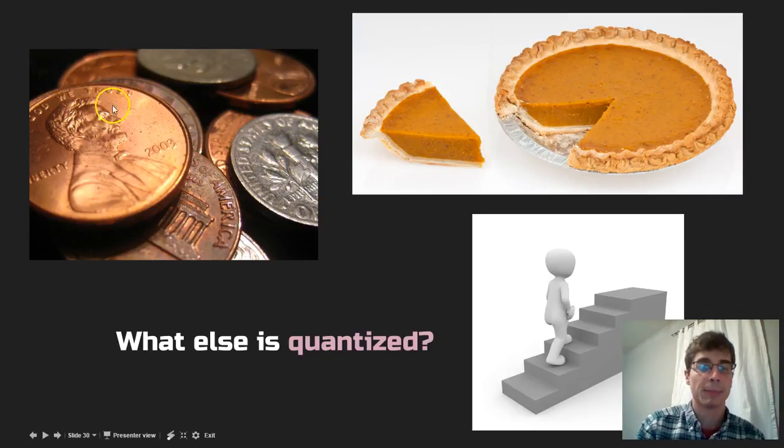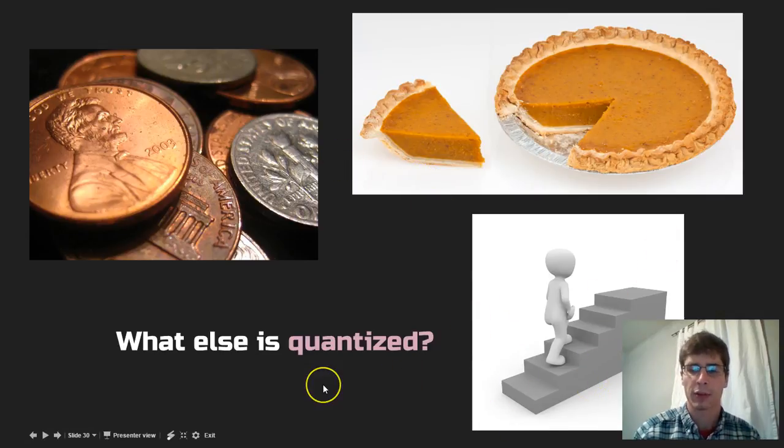We think of money. Money in our dollar bill is quantized in the form of a penny. It's the smallest thing you can get. Everything you could say is a factor of a penny. A dollar is 100 pennies. You can't have half a penny in your pocket, right? It has to be 1 penny or no pennies. So in that sense, money could be considered quantized.